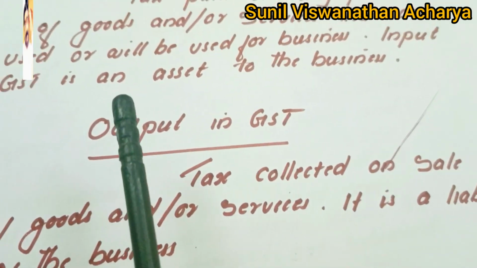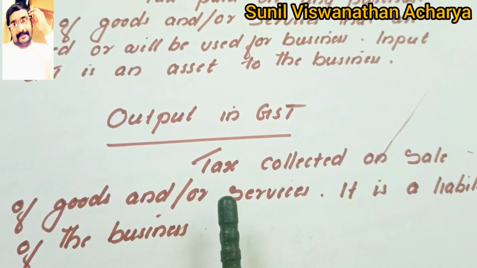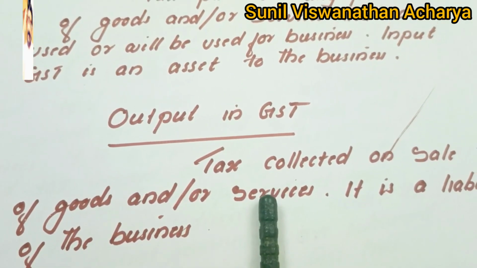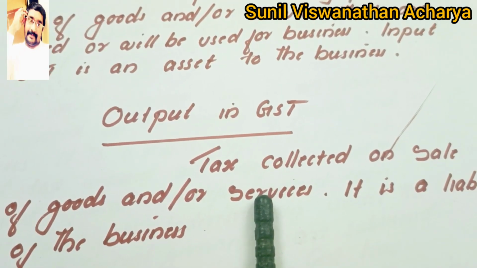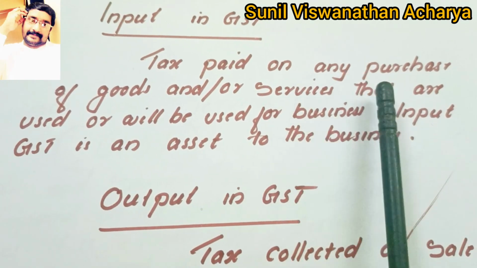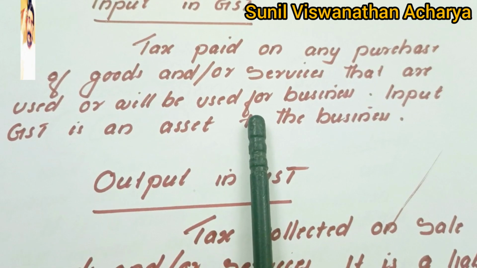Now when we come to the input, whatever output GST we collected by sale of goods and services, from that output tax, the input tax which we already paid at the time of purchase of goods and services, we can deduct.